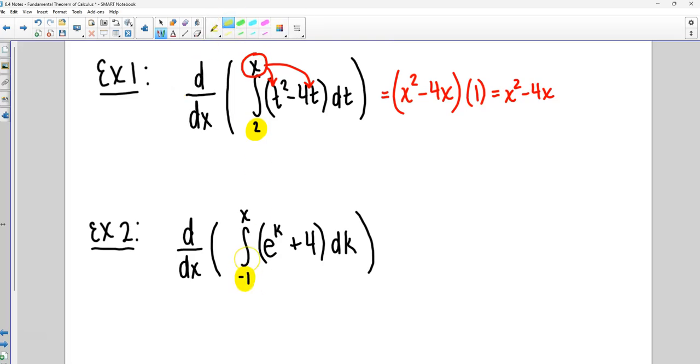So see here, we've got a number. All we're going to do is take this right here, take the x, plug it in for the variable. We know the variable is the k because we see dk over here on the end. And we will get e to the x plus 4. We will multiply that by the derivative of x, but what is the derivative of x? Just 1. So we're done. That's our answer.